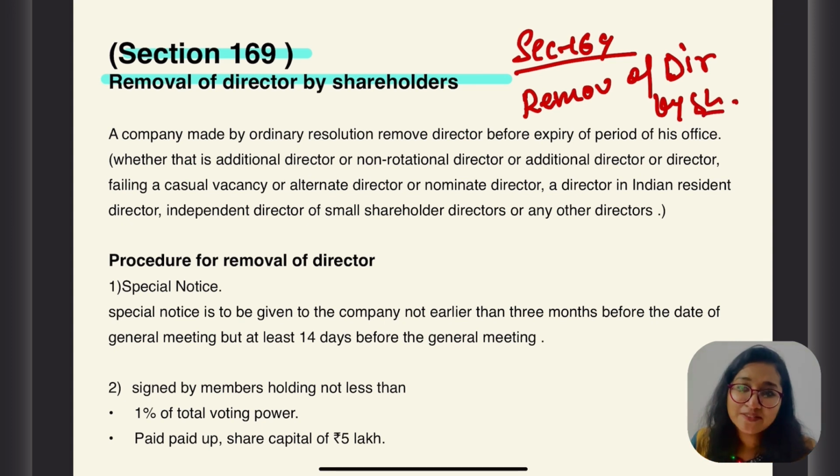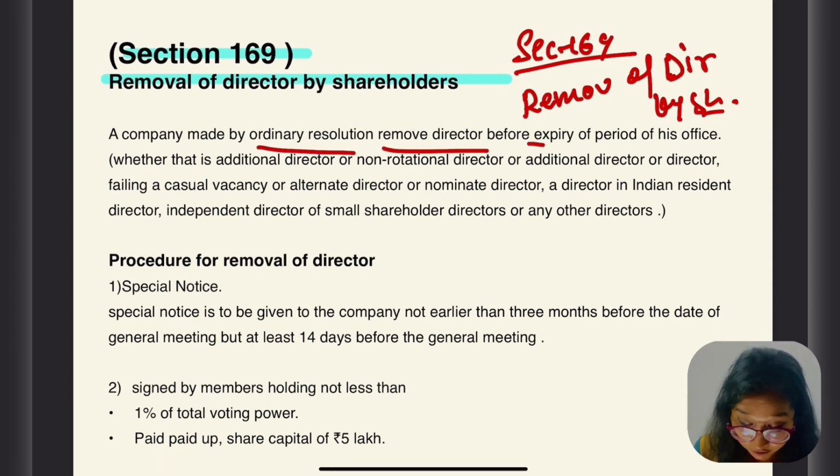What I said from the beginning is that the shareholders are the members of the company. The members have the right to appoint the director, and the members also have the right to remove the directors, right? So the company may by ordinary resolution remove a director before the expiry of the period of his office.